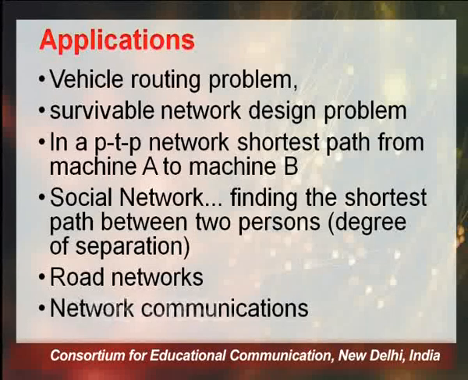That means a network is constrained to be designed within some rules and constraints. In that situation also we need the shortest path problem to see whether those constraints given will be satisfied or not. Then in a peer-to-peer network, a shortest path from machine A to machine B for routing of packets or for transferring the data is also required.